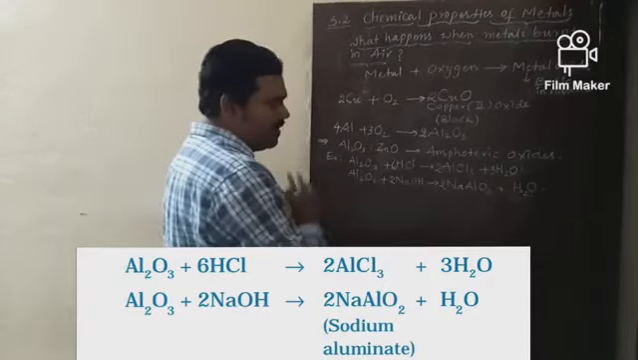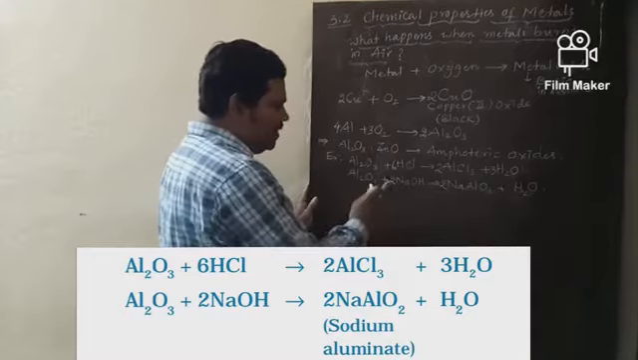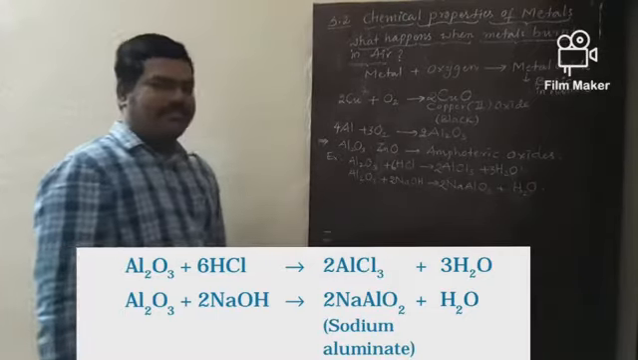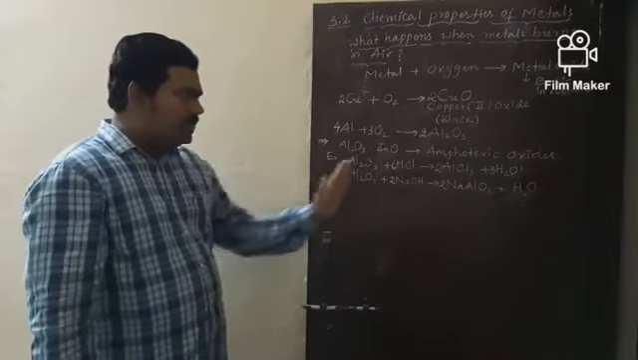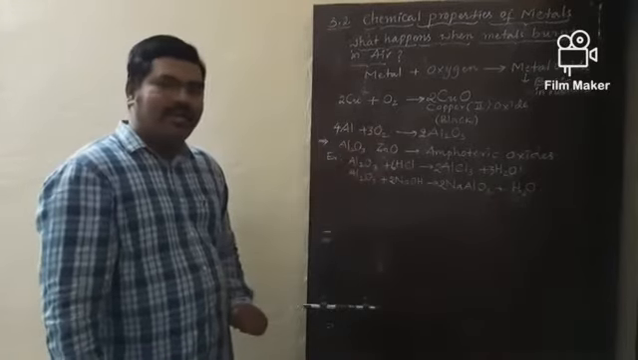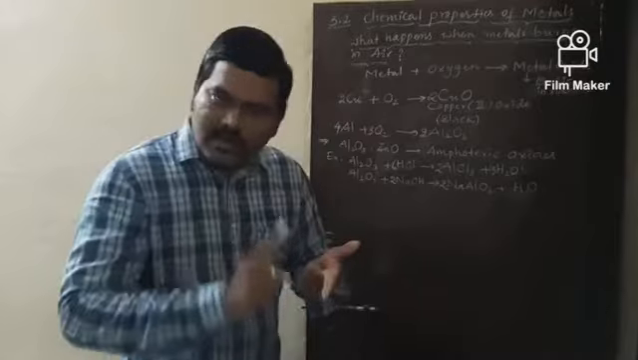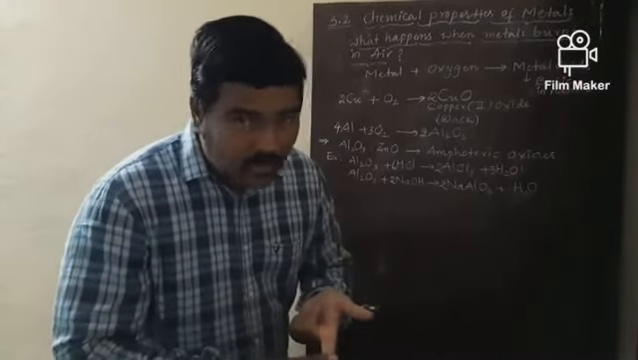3 plus 2, 5 oxygens. How many hydrogens are there? 2. 2H. So, balanced. Okay. So like this, if you try even for zinc oxide, you will get corresponding chlorides as well as corresponding products.